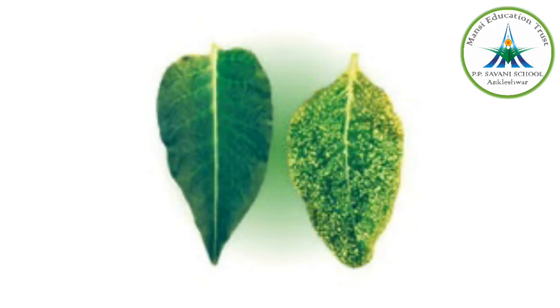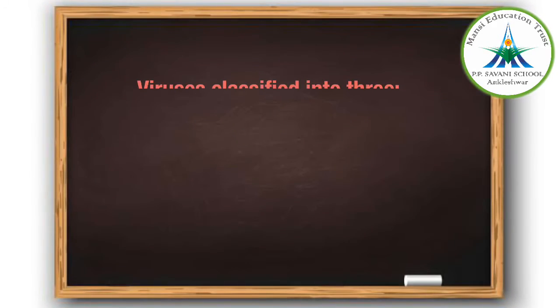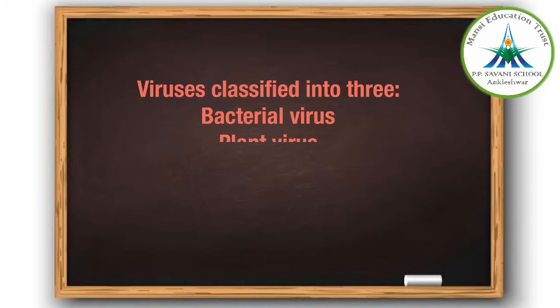Now the viruses are very specific about the host they infect. They have been classified into three categories according to the host they live in. These are bacterial viruses, which are called bacteriophages, that infect the bacterial cell, plant viruses that infect plant cells, and animal viruses that infect animal cells. So they are categorized into three: one is bacterial, second is plant virus, and third is animal virus. Okay, this was all about the virus that we have to study.